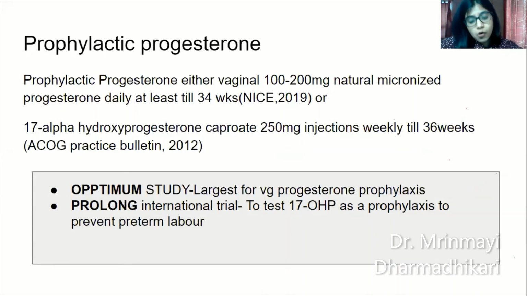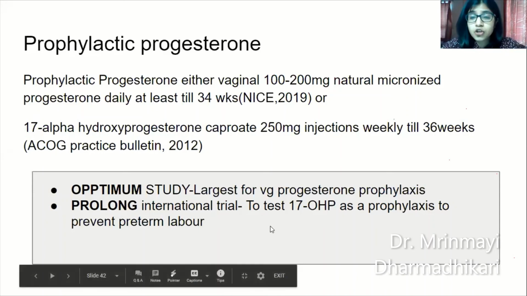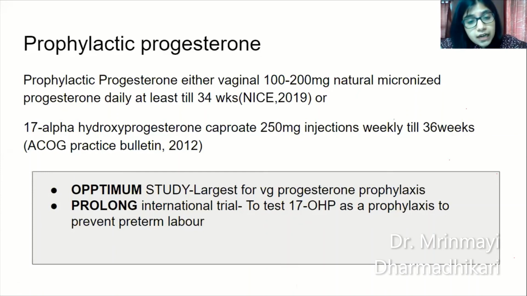Now, how useful is this? To study that, there were 2 important studies, huge studies which took place. One, and you all must know about these, the OPPTIMUM study, which was the largest study for vaginal progesterone prophylaxis, and the PROLONG international trial to test 17-alpha hydroxyprogesterone as a prophylactic agent to prevent preterm labor. And unfortunately, both these studies failed to show an effective role of either 17-alpha hydroxyprogesterone or vaginal progesterone to prevent preterm labor.